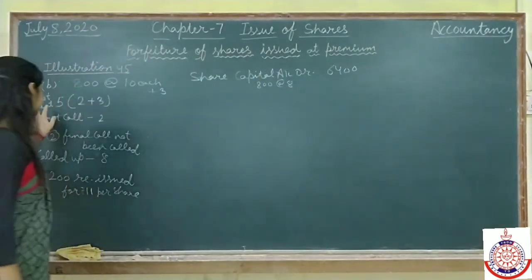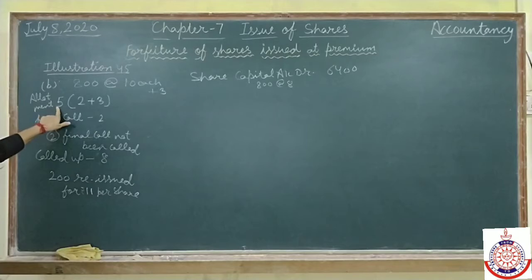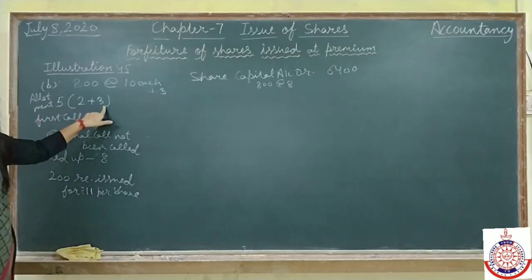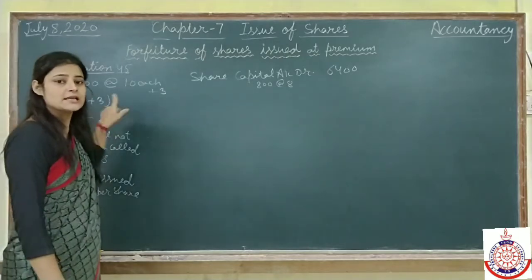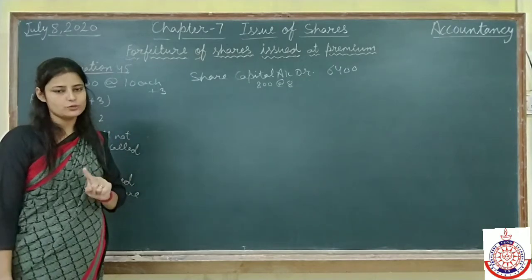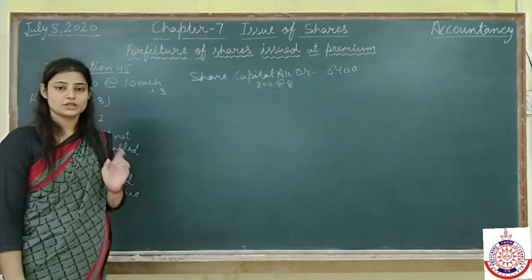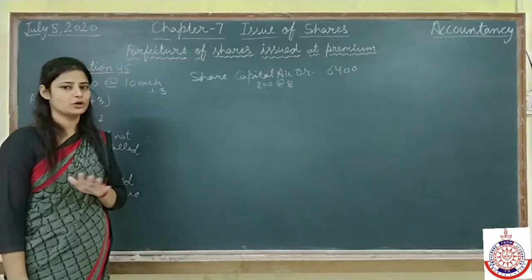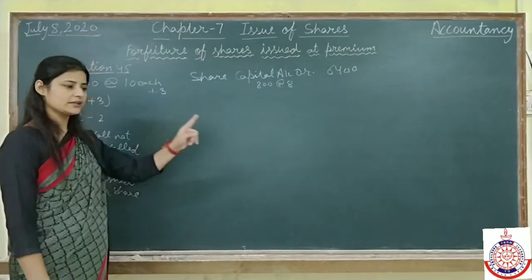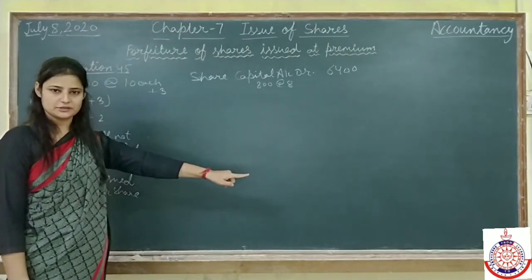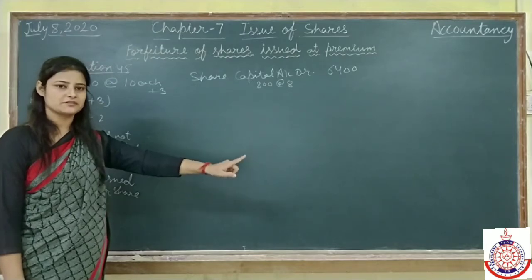Now the person has failed to pay allotment money with the security premium. It means in this case security premium is due but not received. As we had due the security premium reserve account, it means that security premium reserve is credited.